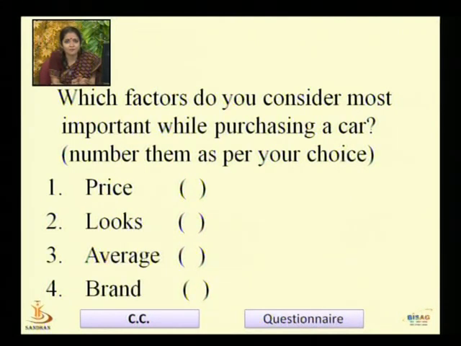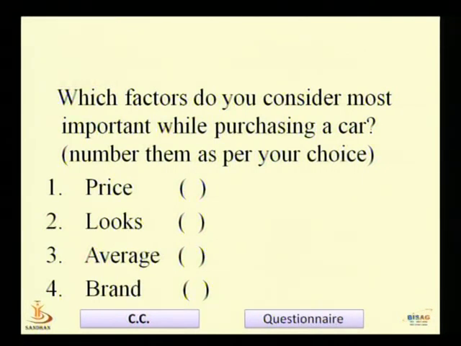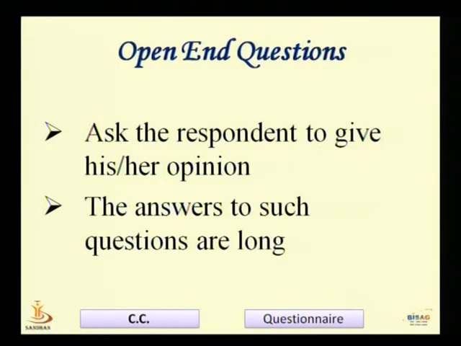By the name itself, we come to know that here the respondent has to rank the items, has to give the number according to the importance of his choice. To which answer he gives the first preference, to which answer he gives the second preference, third preference, or the last preference, right? The next type of question is open-end questions.